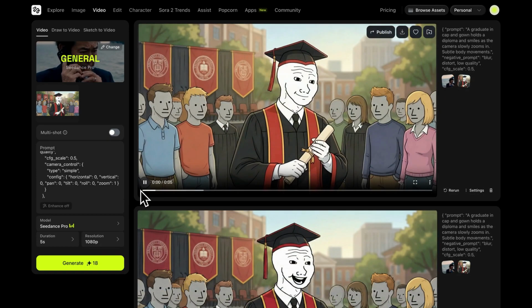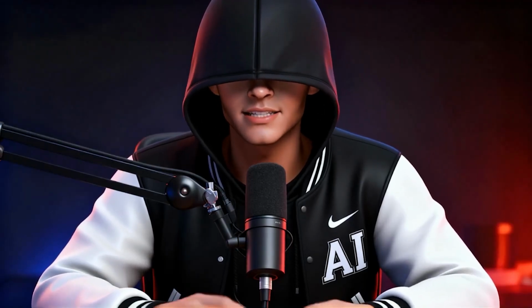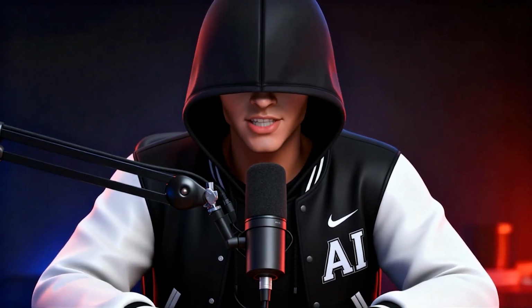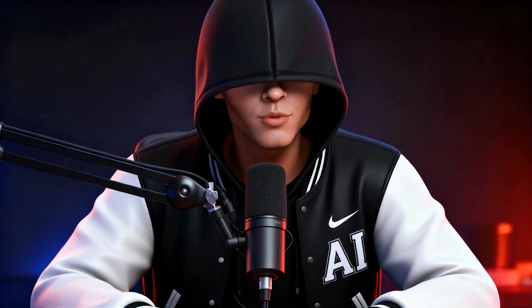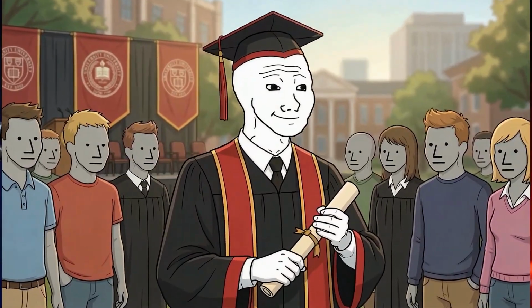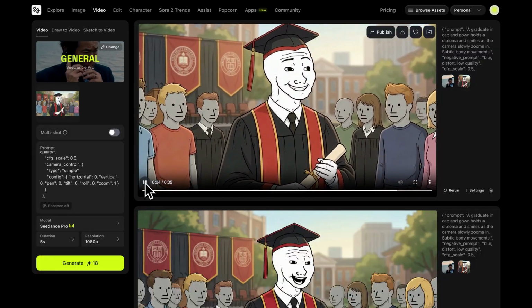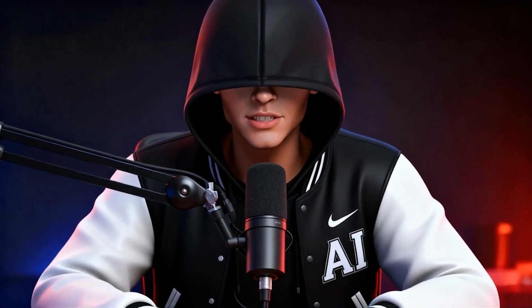And as you can see, the results speak for themselves. What we like about the Seedance model is that it doesn't downscale your videos. It keeps everything sharp, with movements that feel smooth and natural, similar to real animations. And look here, the JSON prompt followed our input perfectly. You can clearly see the camera zooming in and Wojak smiling, exactly the way we described it.